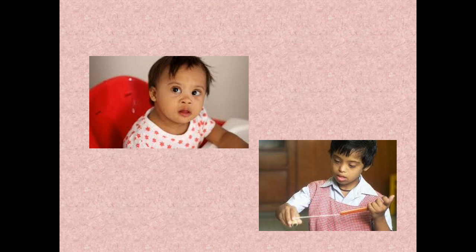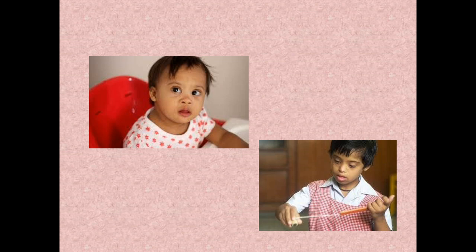There is dysmorphic facies: an anti-mongoloid slant of the eyes, epicanthal folds, flat face, low set ears. Also there will be many other findings like simian crease, polydactyly or syndactyly, decreased IQ or mental retardation. These are the things which you commonly come across, and it occurs because of trisomy 21.